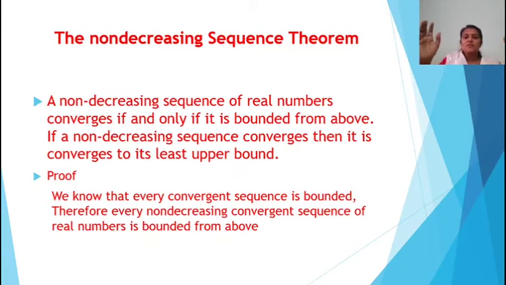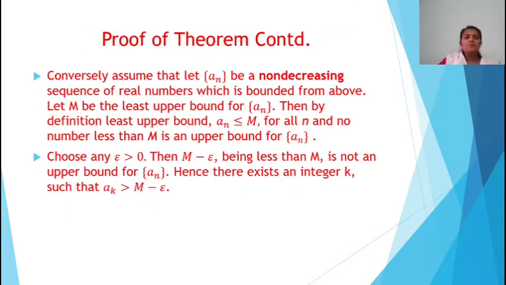So first assume that the non-decreasing sequence of real numbers converges. Every convergent sequence is bounded. Therefore, every non-decreasing convergent sequence of real numbers is bounded from above. Now conversely, assume that a_n is a non-decreasing sequence of real numbers which is bounded from above.